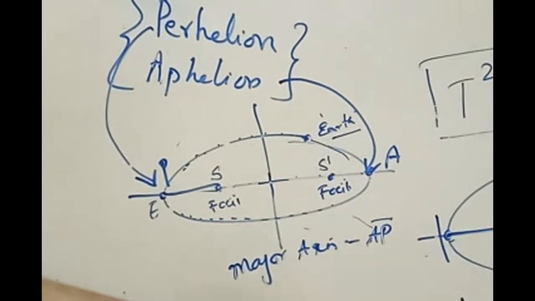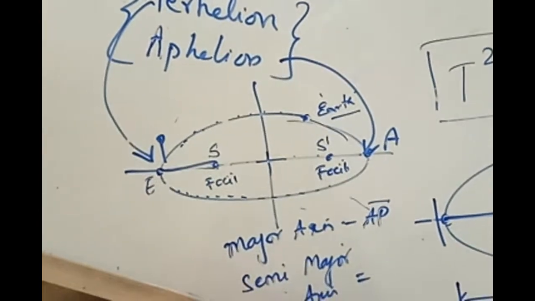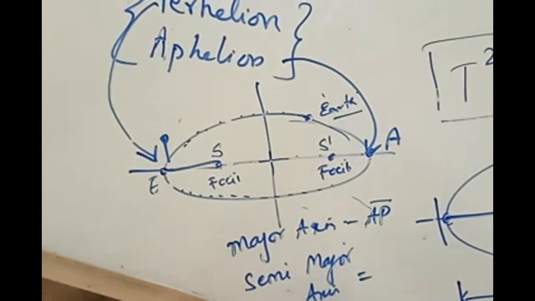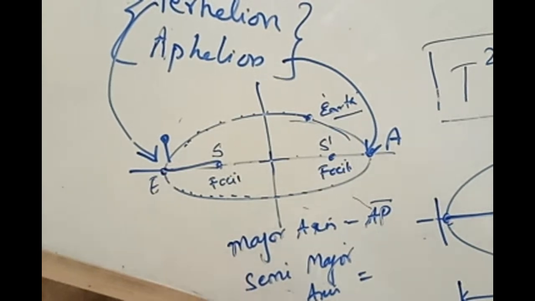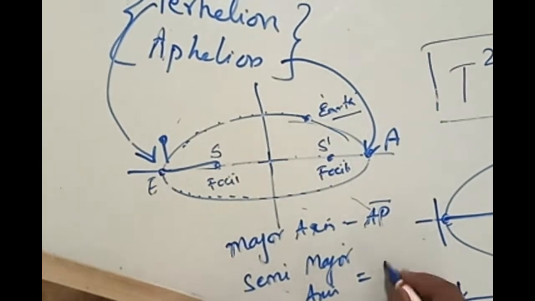Then what is the semi-major axis? You should answer this now. Yes, Vanilla answered correctly. The major axis is the displacement between perihelion and aphelion. AP, where A stands for aphelion and P stands for perihelion. The displacement between these is called the major axis. What is AP by 2? As simple as that, half of that is called the semi-major axis.